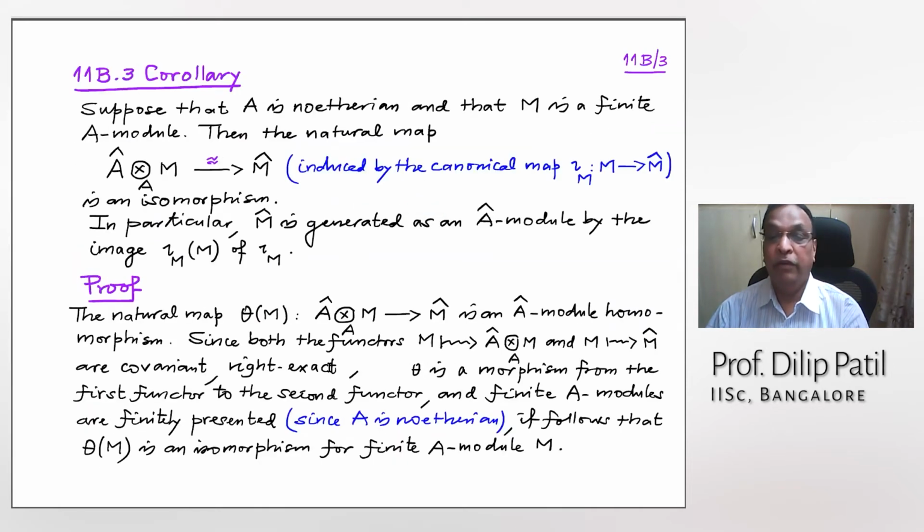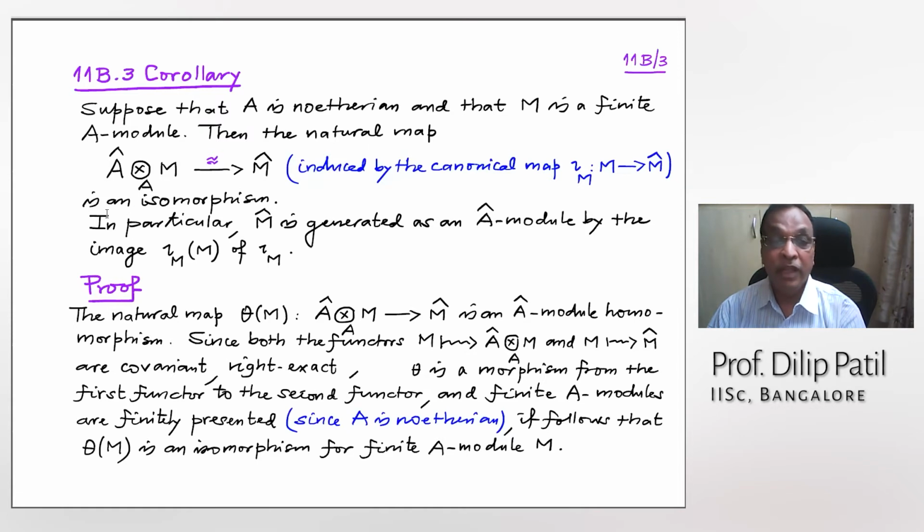All right. Now I will deduce several corollaries. Suppose that A is Noetherian and M is a finite A module. Then we have a natural map, because A cap is a module and M cap is an A cap module, and therefore it will extend by base change. You take this canonical map and tensor, and then it will give such a map.